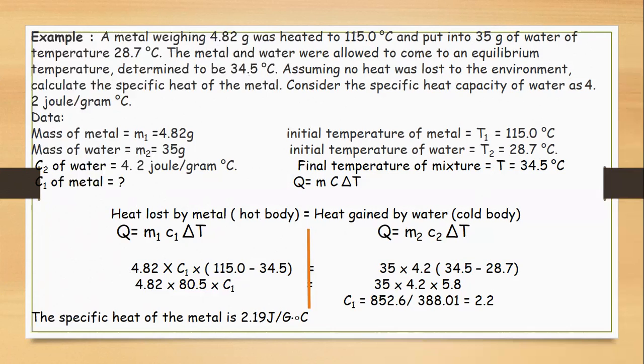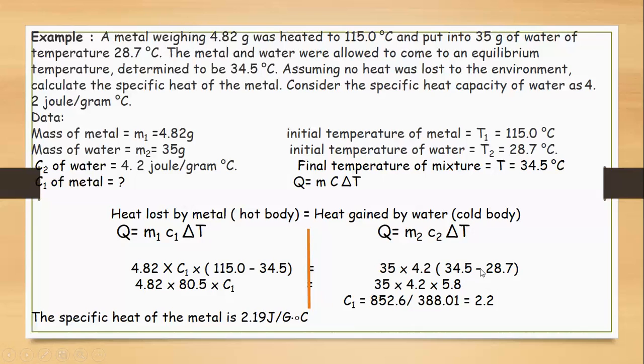Now, substituting the values for water, the mass of the water is given as 35 grams. The specific heat of water is 4.2, and the change in temperature of the water: initially water is at 28.7 degrees Celsius, and after heating its value becomes 34.5.